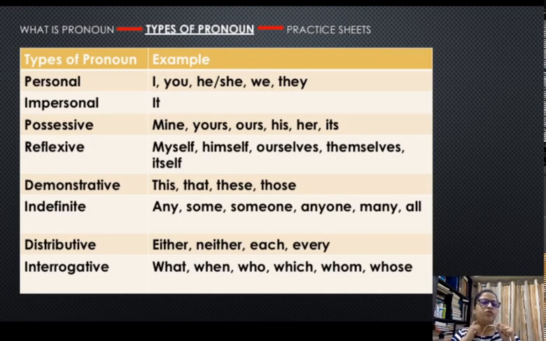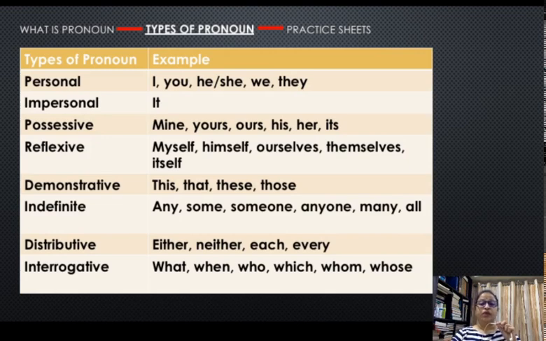As I said before, there's personal, impersonal, possessive, reflexive, demonstrative, indefinite, distributive, and interrogative. Personal happens to be the most common pronouns that we use in our day-to-day speaking and writing. In the personal pronoun category, there is I, you, he, she, it, they.